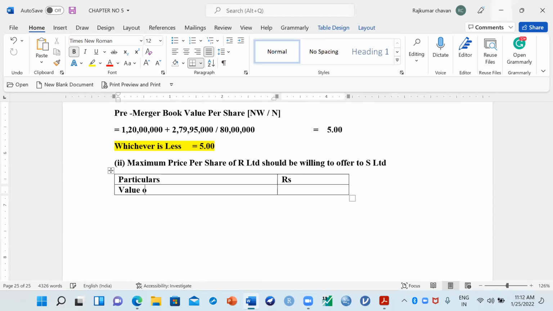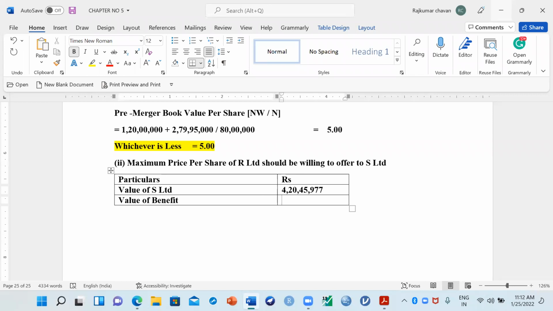First you take the value of S Limited, because we have to give them the maximum price, how much we can give, based on that we have to calculate. The value of S Limited is 4 crores 20 lakh 45,977. Then what is the value of benefit?